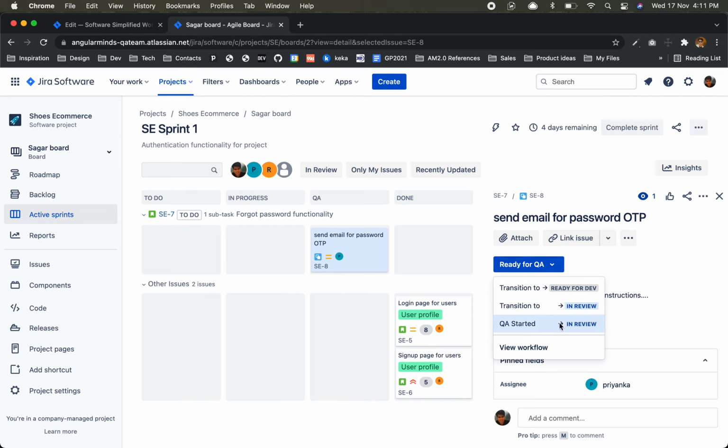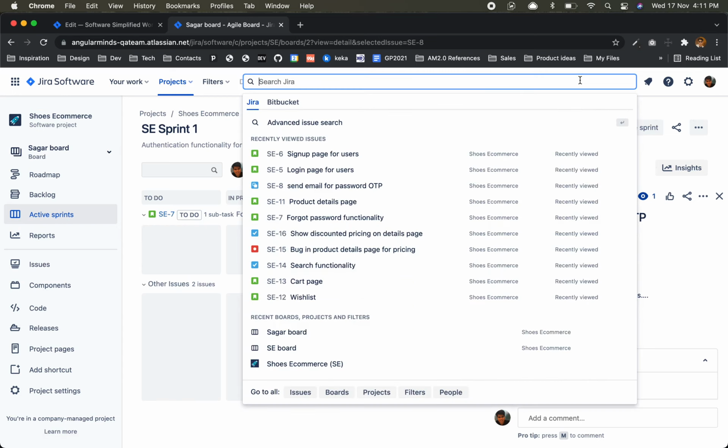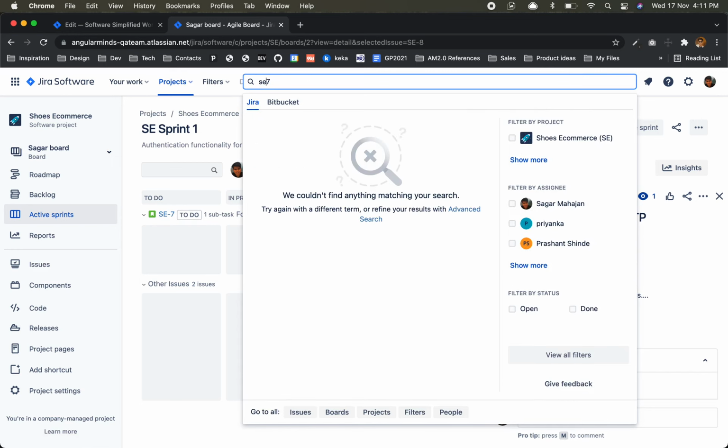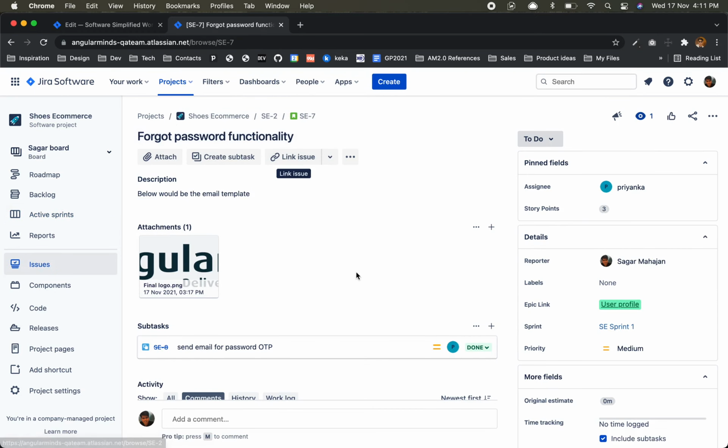From ready for QA, SE7. You can directly search also. SE7. And go to that page. It's easy, right?